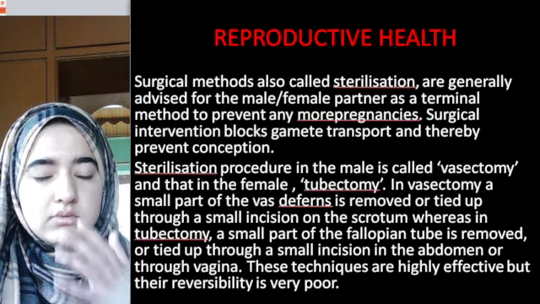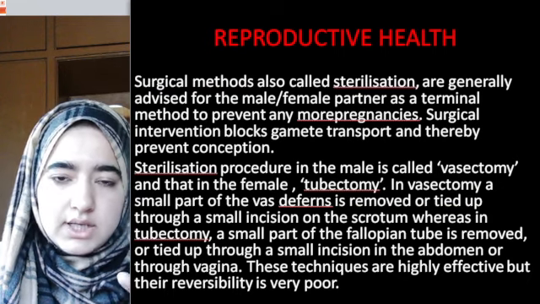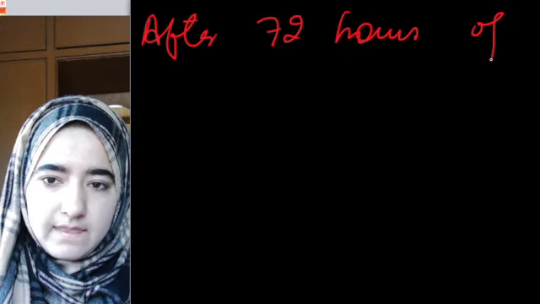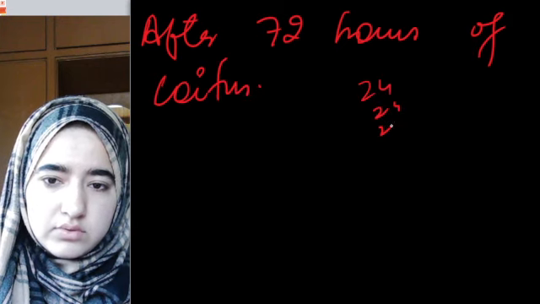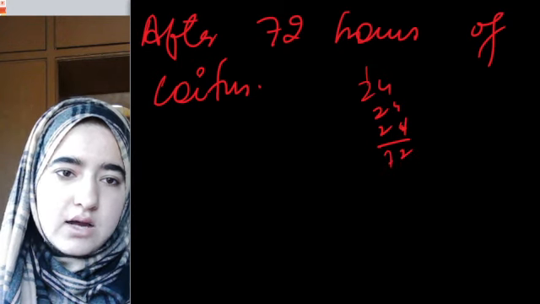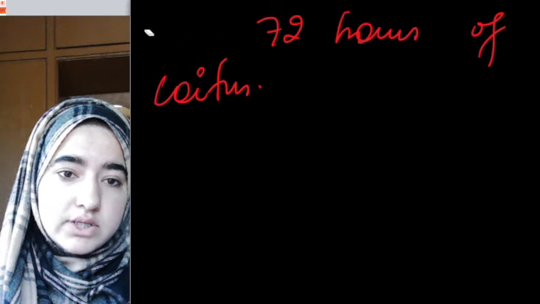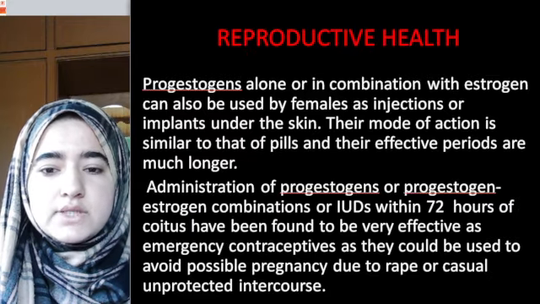But not like after 2-3 months of pregnancy we will use these contraceptives. No, they have to be used immediately, within 72 hours of coitus. Not after 3 days, but within 3 days. Within 72 hours of coitus, we have to use them.